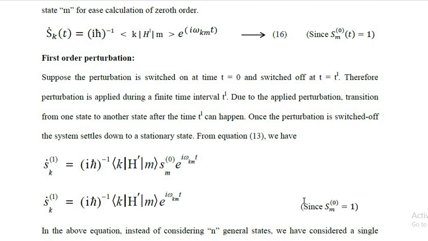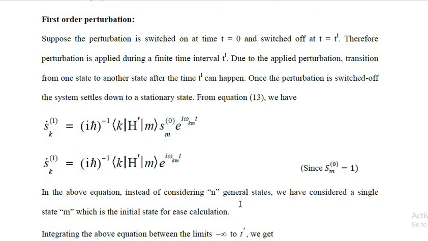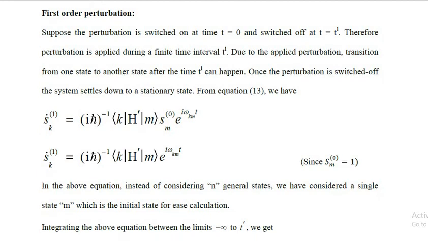And here, since S_m^(0) is equal to 1, neglecting that, we can write it as (iħ)^-1 the matrix e^(iω_km t). In the above equation, again, instead of considering n general states, we have considered a single state m, which is the final state, for easy calculation.